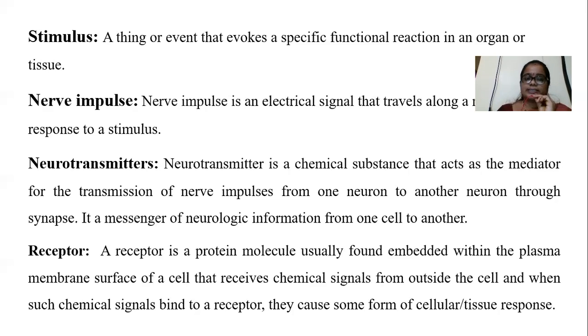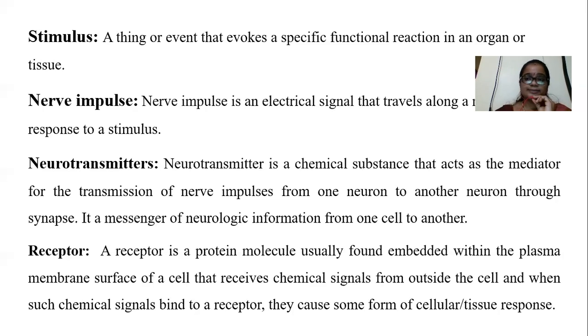Stimuli are of two types, somatic sensory stimuli and visual stimuli. Visual stimuli are produced in our body and arise in our body. Somatic sensory stimuli are present outside of our body. The meaning of a stimulus is anything or any event that causes a specific functional reaction in an organ or tissue. That is known as a stimulus.